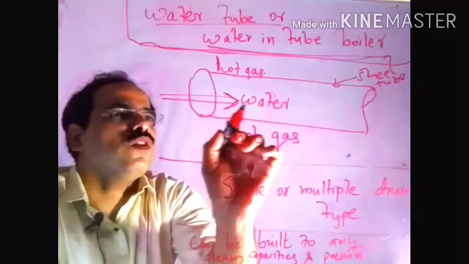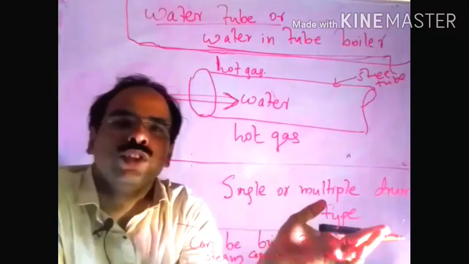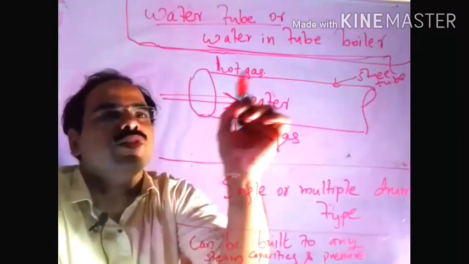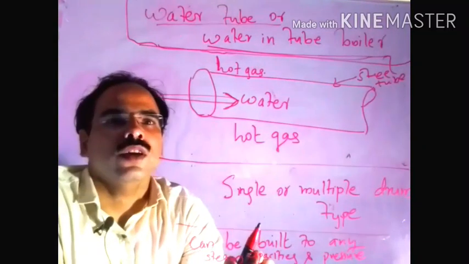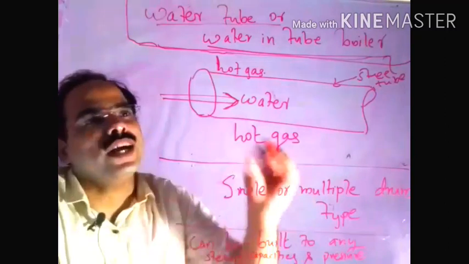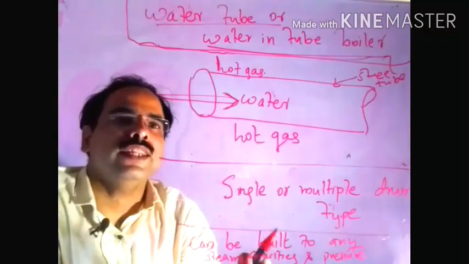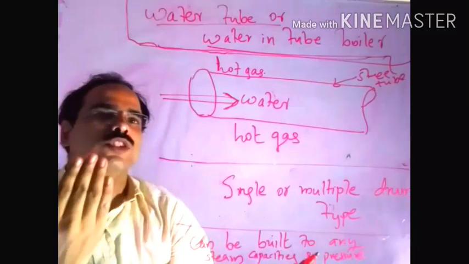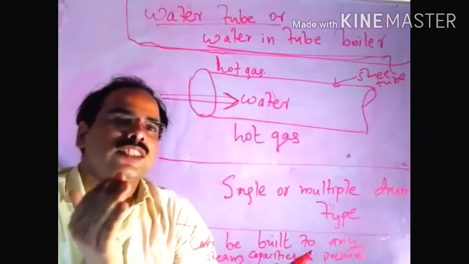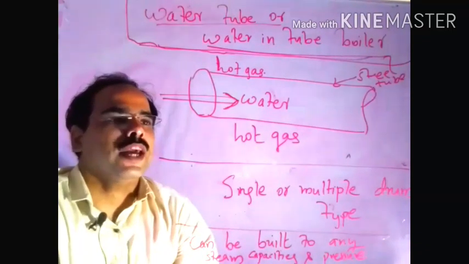While it flows through the steel tube, it converts to steam due to the effect of hot gas around the tube. So the water is inside the tube only, and the hot gas we are keeping outside. That's why we call this type of boiler a water tube or water in tube boiler.